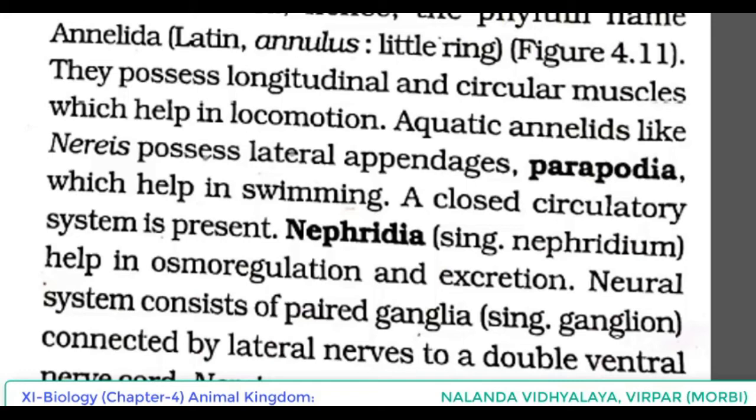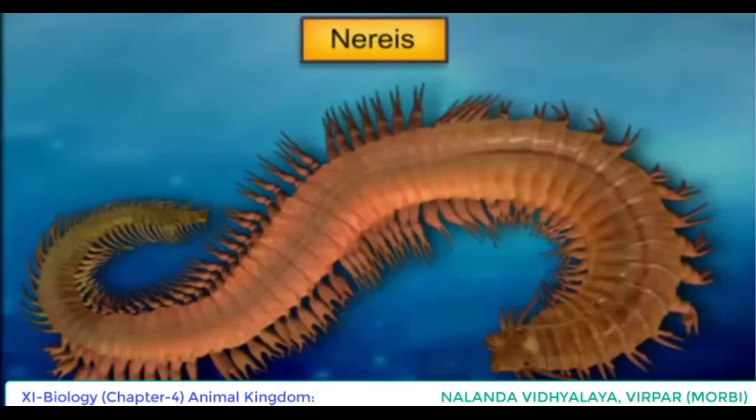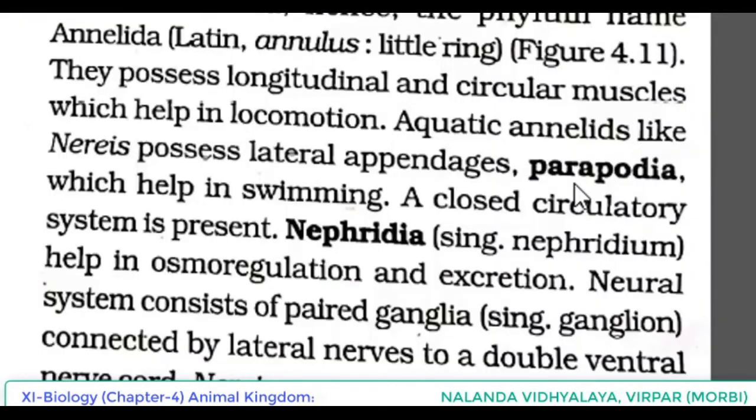In the case of aquatic annelid, example Nereis, they possess lateral appendages. We can call them as parapodia. Para means lateral, sidewise. Podia means appendages. So in the case of aquatic annelids like Nereis, they possess lateral appendages known as parapodia, which help them in swimming as they are living in aquatic condition.